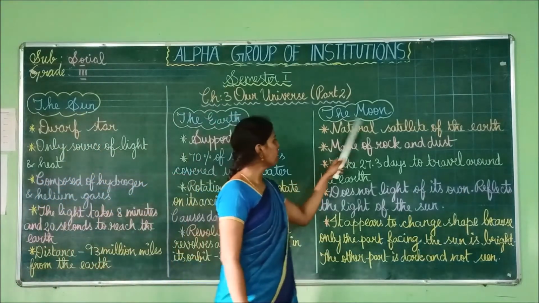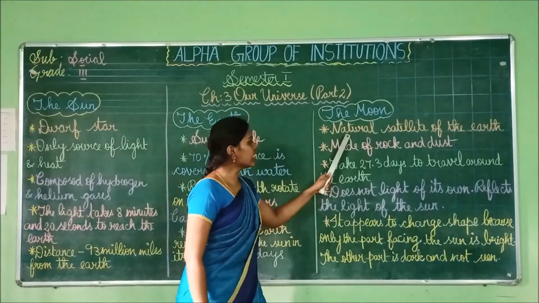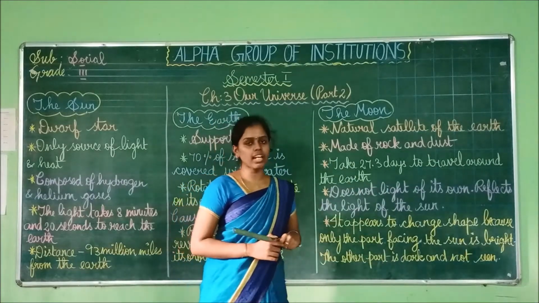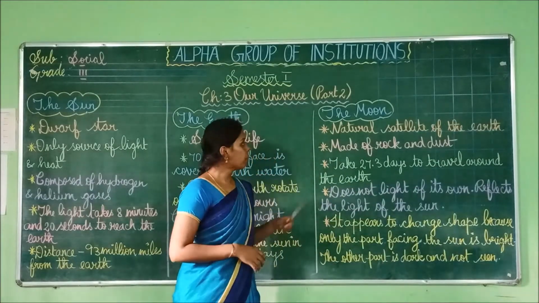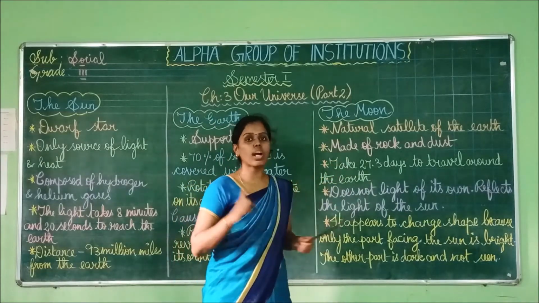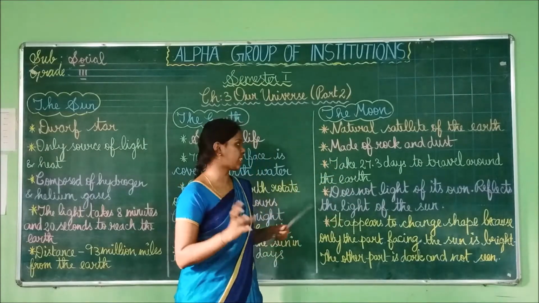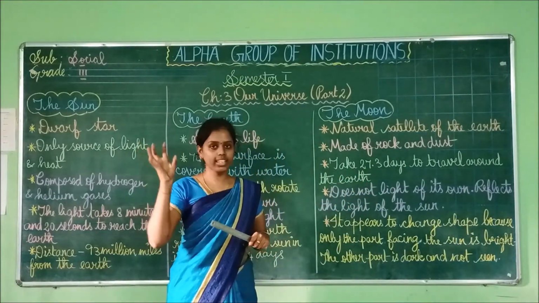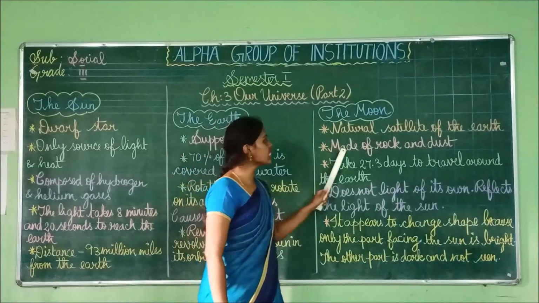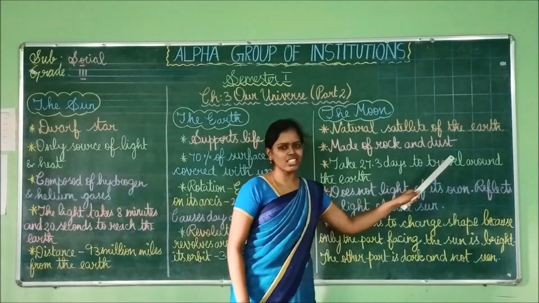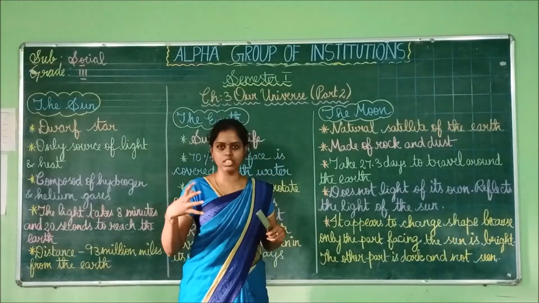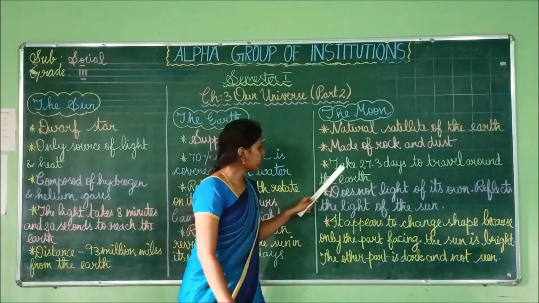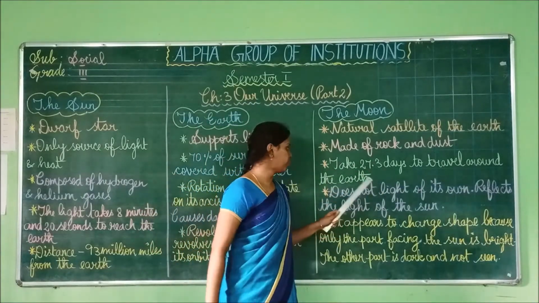Then moving on to the moon. So the moon is the natural satellite of the Earth. Each and every planet has its own satellite. But here the moon is the only satellite, and it is the natural satellite of the Earth. So from the Earth, if we can see the moon, it is a satellite. Then it is made up of rock and dust. That's it. Then there are no living beings on the moon.